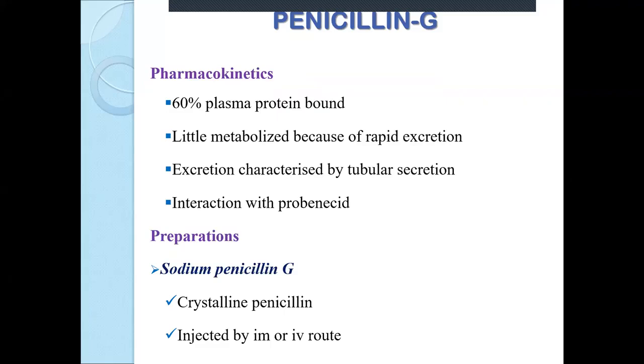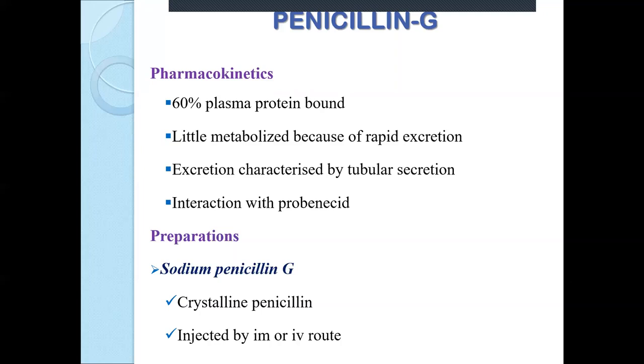Now continuing with pharmacokinetics, related to plasma protein binding, penicillin has a 60% tendency. However, metabolism is little because one of the characteristic patterns of penicillin is that it is rapidly excreted by tubular secretion. You must have gone through drug interactions in second year or third year. One of the drug interactions can be considered a beneficial drug interaction, that is penicillin with probenecid.